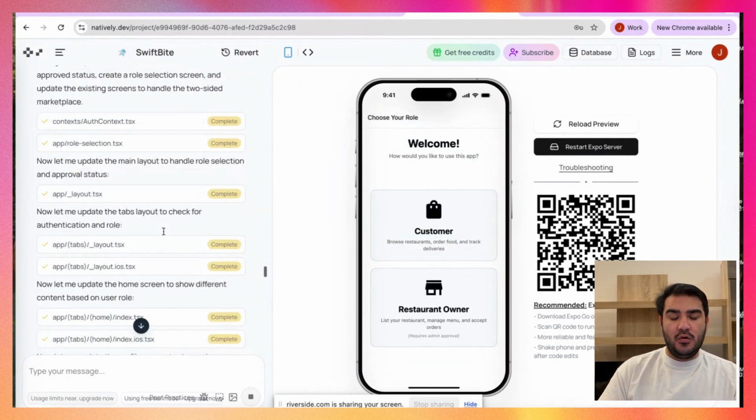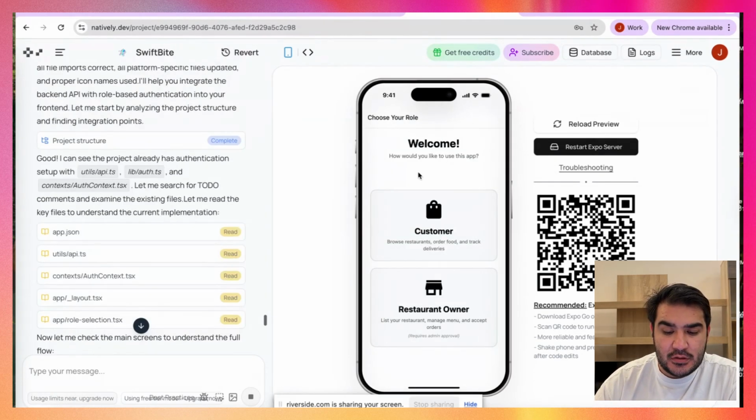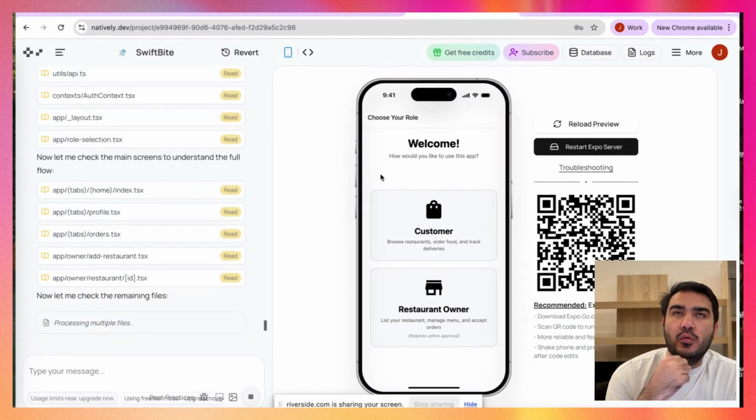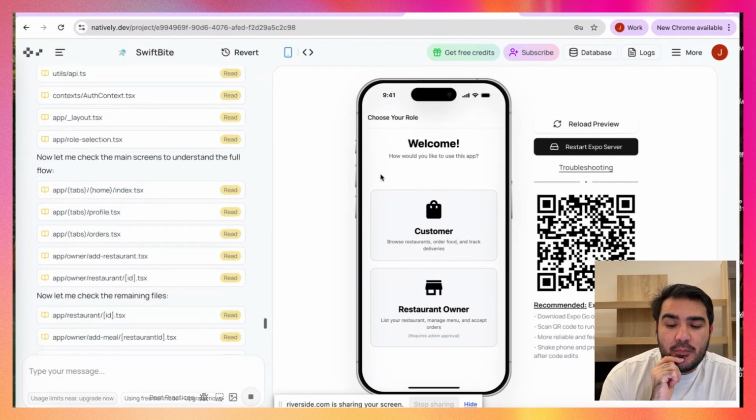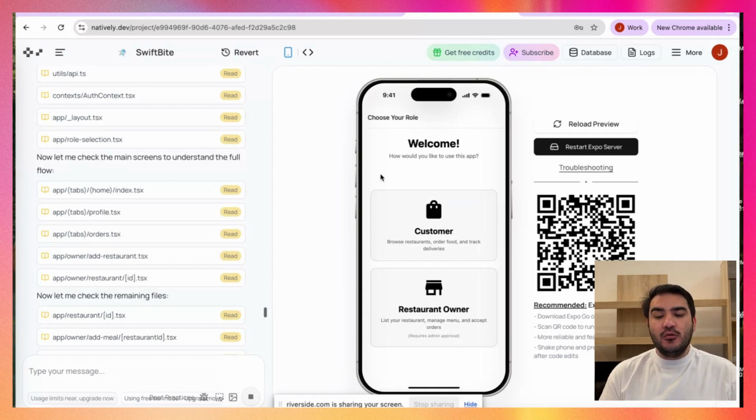Nice. So it's building, and then here we have like choose your role. But of course, we can make it nicer. Like the UI can be nicer, the design. Also, one thing that we can do is maybe make a separate app for the restaurant owners, or we have to find a way where the users will not see the restaurant owner option. It's just for the user journey. Do you remember that when you sign up in, for example, TikTok and Instagram social media accounts, they say, do you want to switch to a business account? So that's a good thingy. But here, what we should do is find a way to switch from user to restaurant owner in a very nice way.